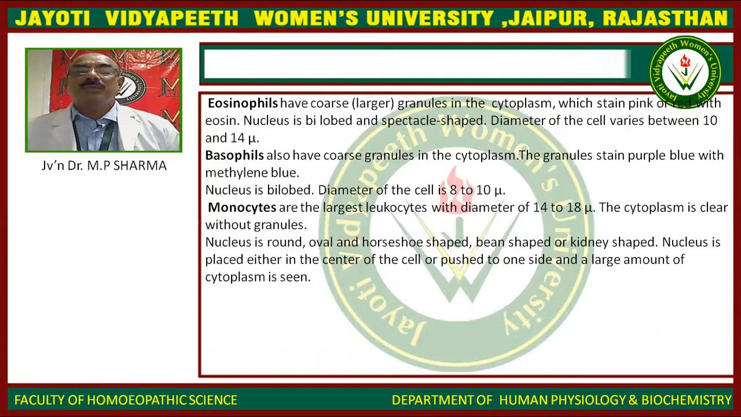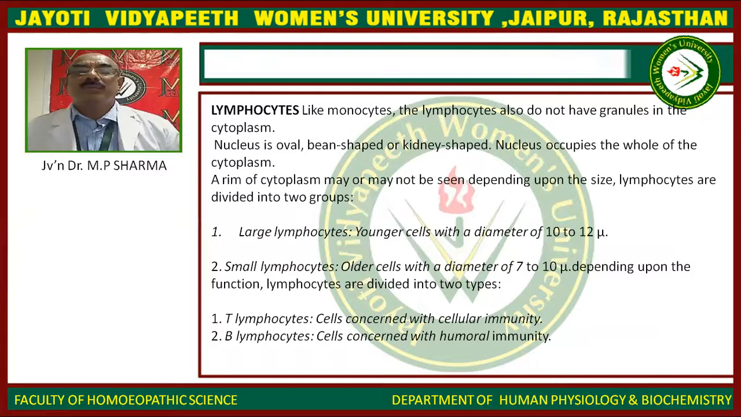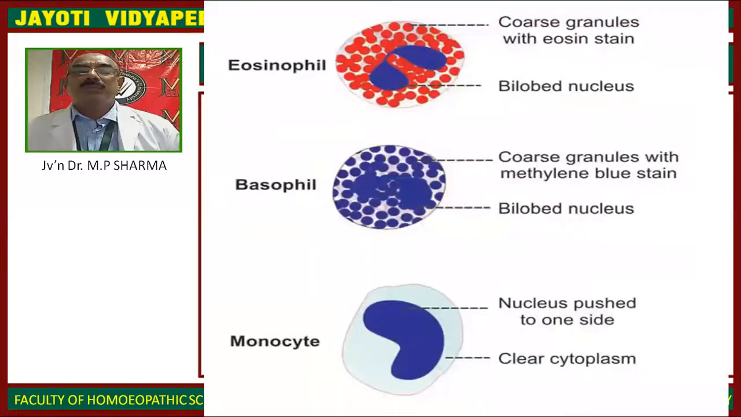Lymphocytes: like monocytes, the lymphocytes also do not have granules in the cytoplasm. Nucleus is oval, bean-shaped, or kidney-shaped. Nucleus occupies almost the whole of the cytoplasm. A rim of cytoplasm may or may not be seen. Depending upon the size, lymphocytes are divided into two groups: large lymphocytes and small lymphocytes. Large lymphocytes are T lymphocytes or B lymphocytes. Now we see the diagram of neutrophil, eosinophil, basophil, monocyte, and large lymphocytes also.